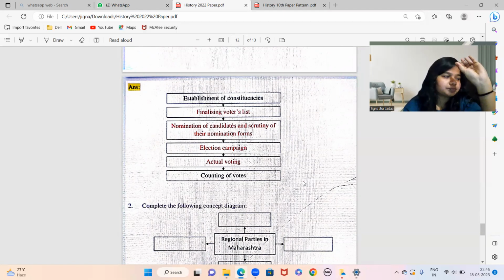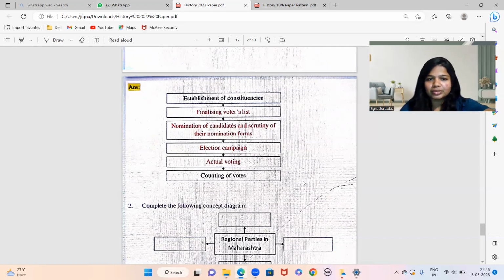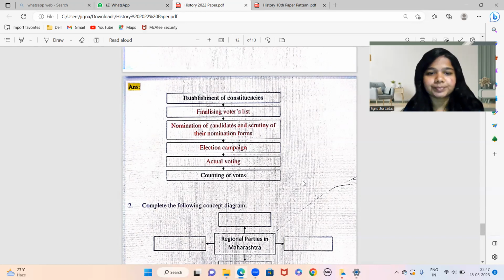Establishment of constituencies, फिर वोटर लिस्ट प्रिपेयर होती है, फाइनलाइज होती है, फिर कैंडिडेट्स नॉमिनेट होते हैं, scrutiny of the nomination forms, then election campaign, then actual voting, and then we get the count of votes. This is how you can complete the flowchart.